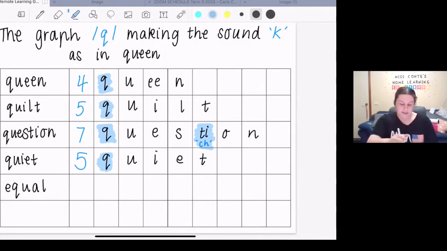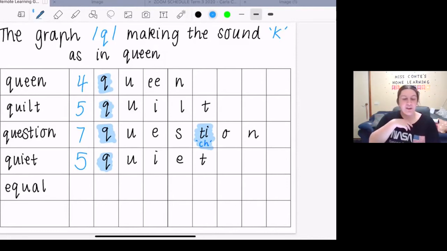Fantastic job. And our last word for today is equal. Equal has a lot of different meanings, but the one that I always like to use is the same as. If something is equal, it is the same as something else. Boys are equal or the same as girls. 100 cents is equal or the same as $1. If something is equal, we want them to be the same.